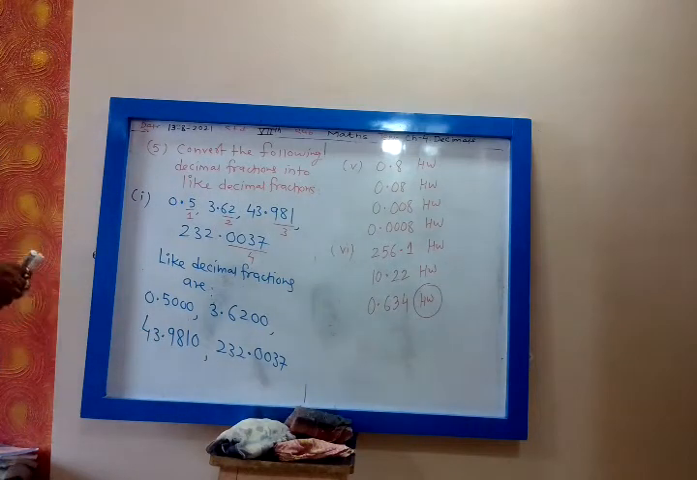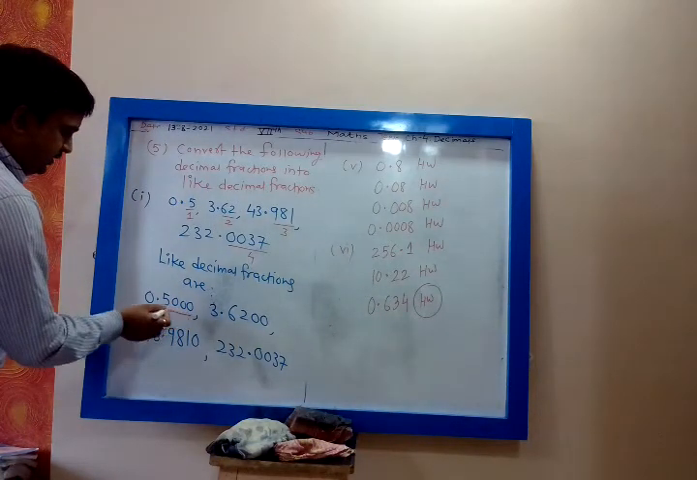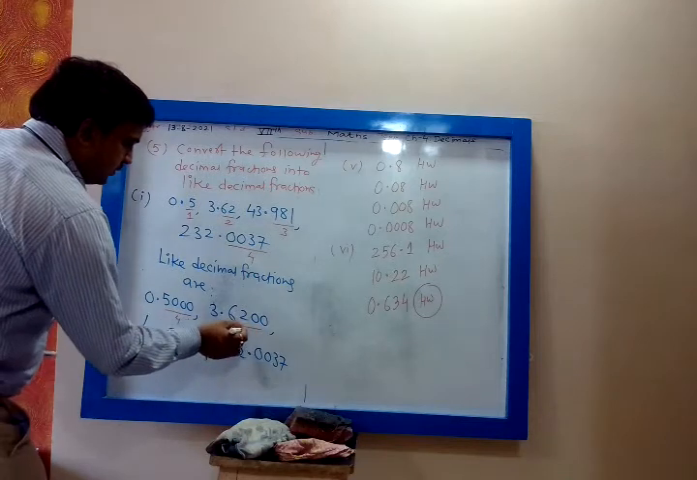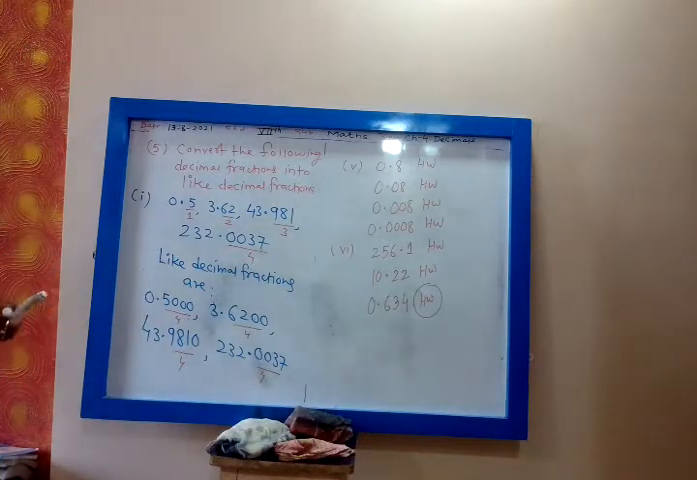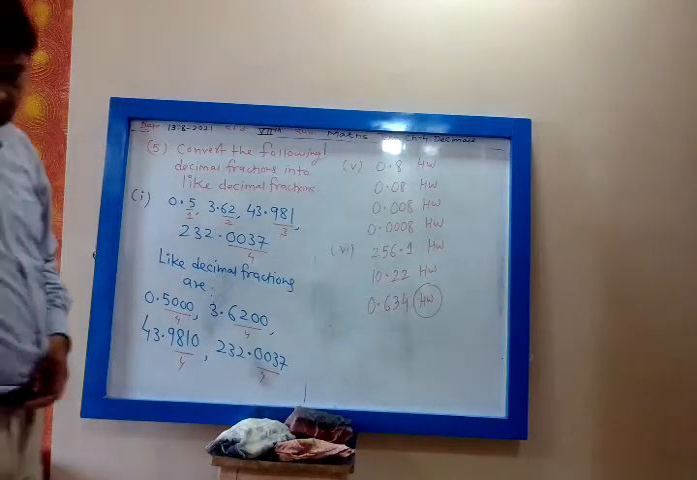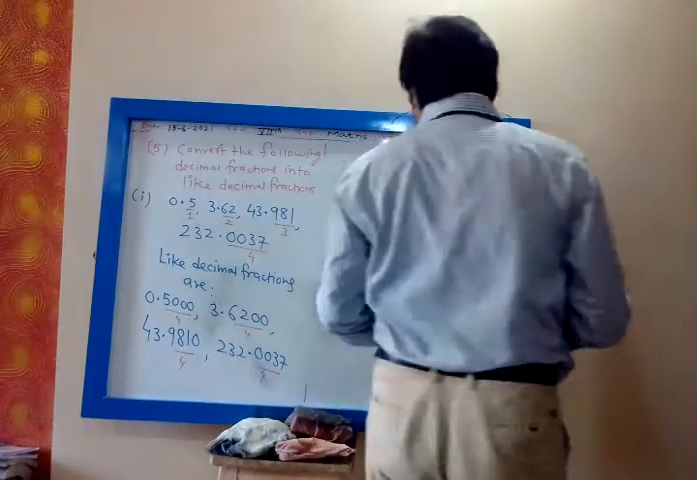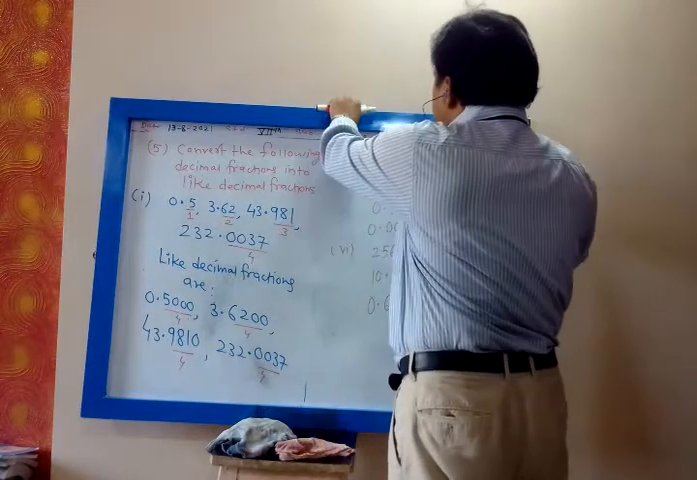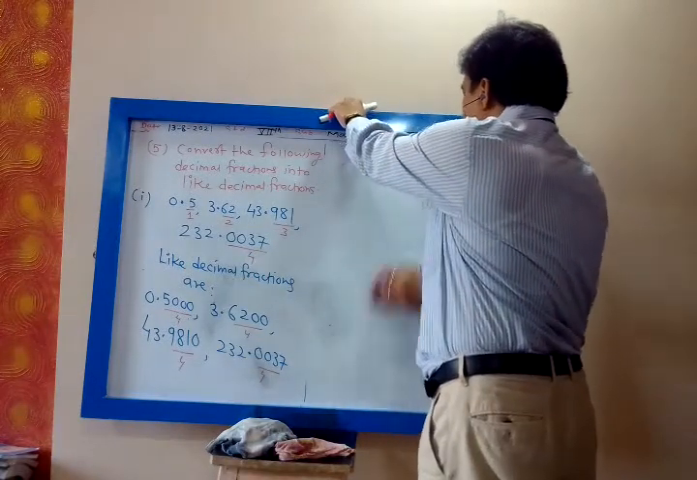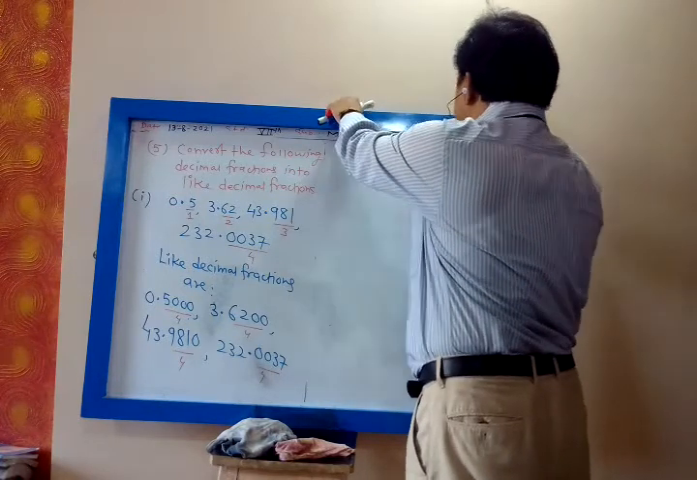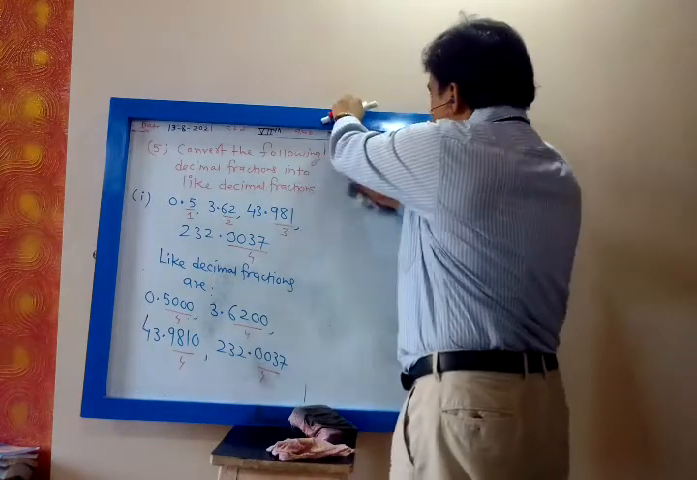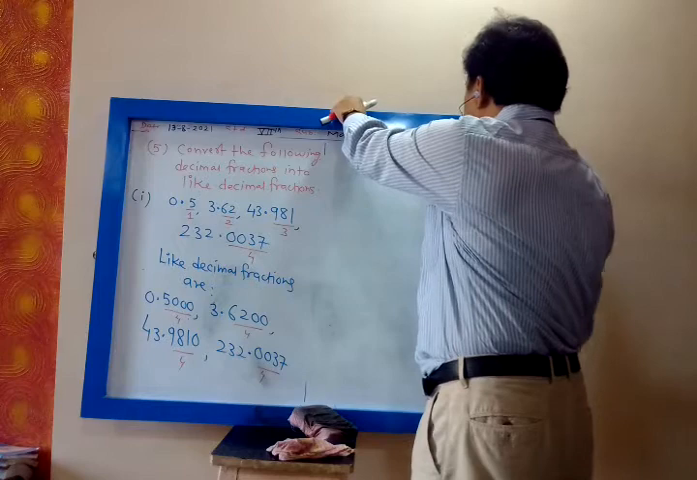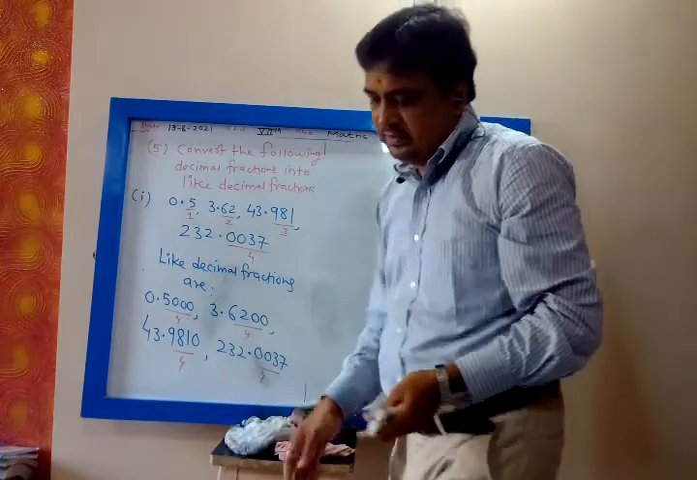And now after this you can count. How many decimal places are there? 4. Since the number of decimal places is the same, they are like decimals. Number of decimal places means after the decimal the number of digits should be the same. Whichever is the maximum number of decimal places, we make all of them the same as that maximum.